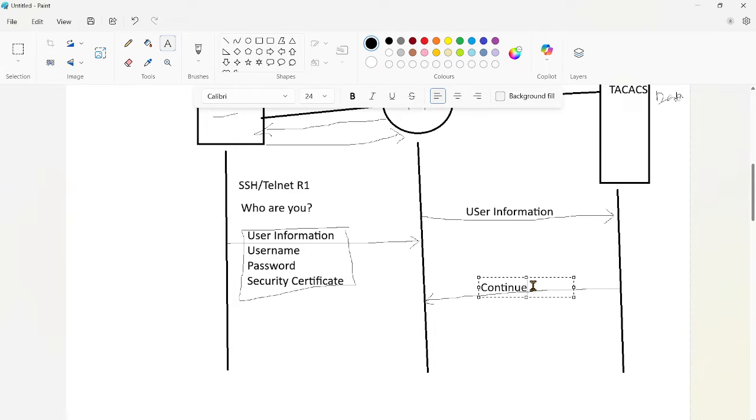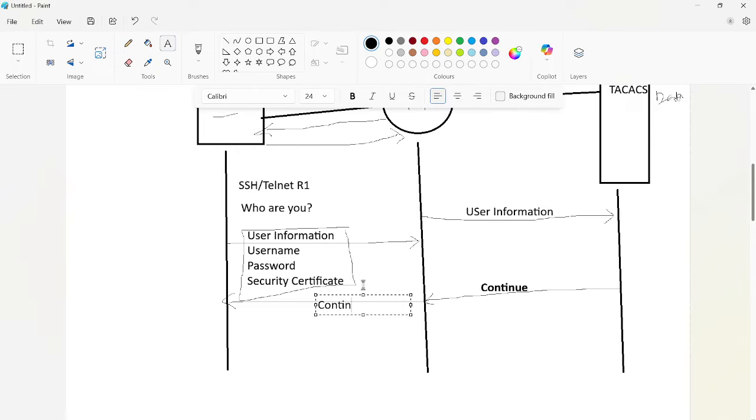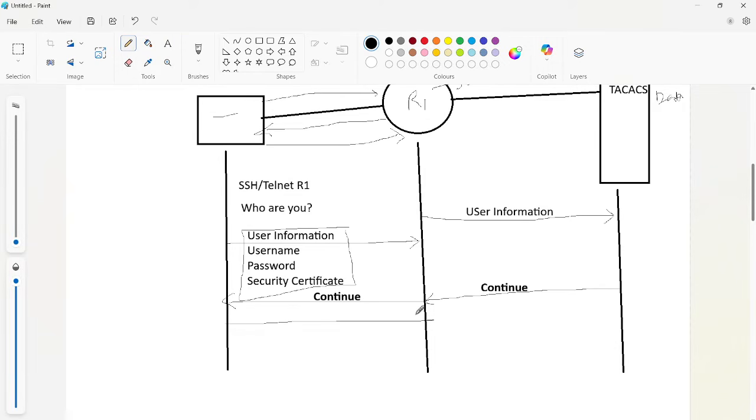In the continue message, it will ask for any two-factor authentication, like passwords, tokens, or pins, whatever two-factor authentication we have set. It will send a continue message to the router, and the same continue message will be received by the user. So in order to continue with the authentication, we have to provide the two-factor authentication details. Once you provide that information, it will be sent to the router. The router will proceed to send it to the TACACS server.